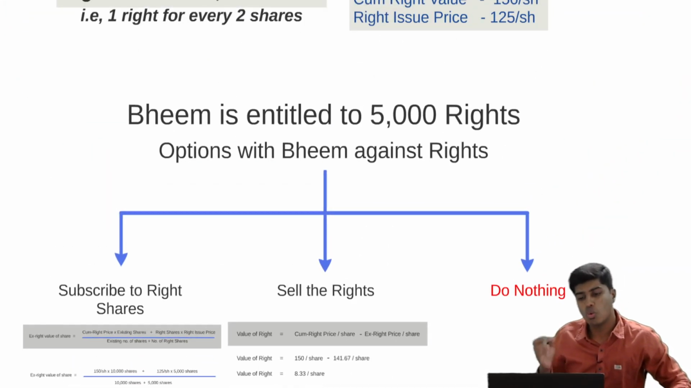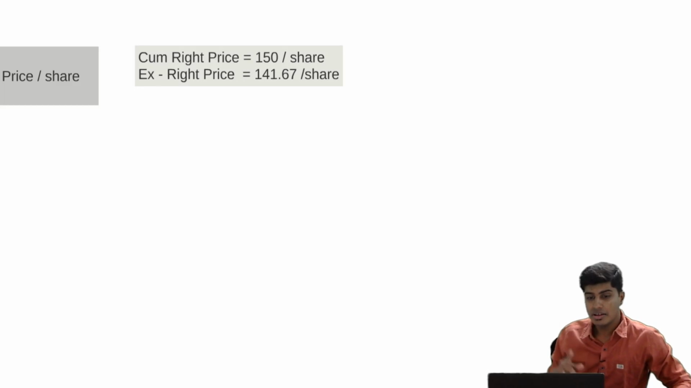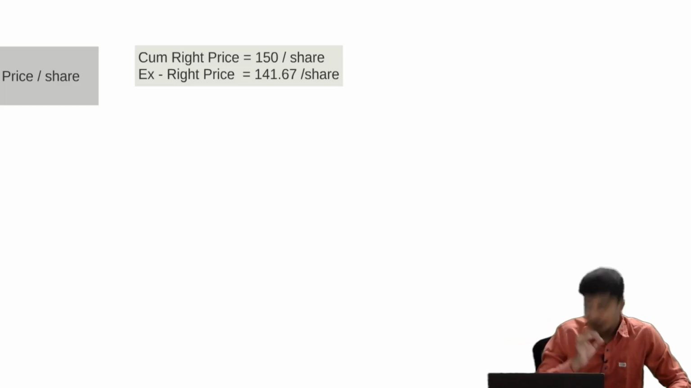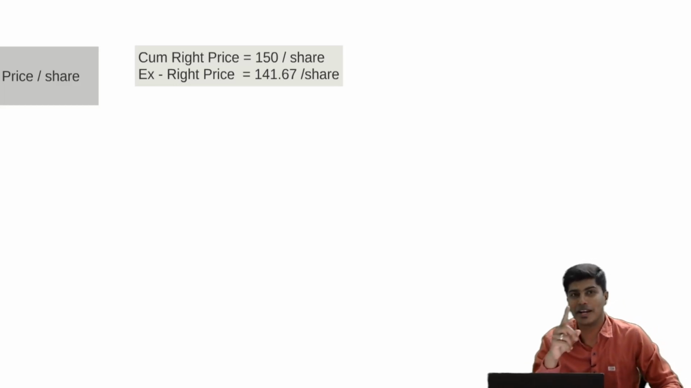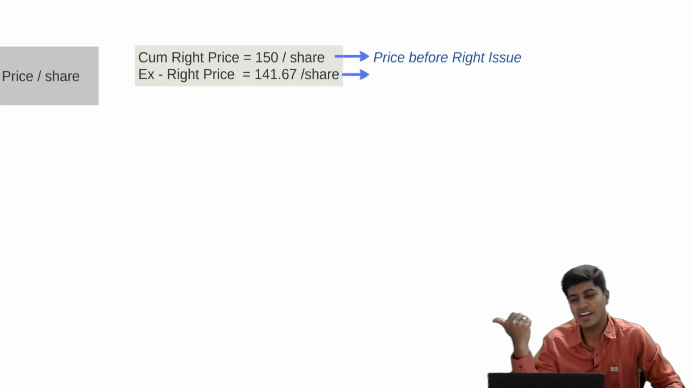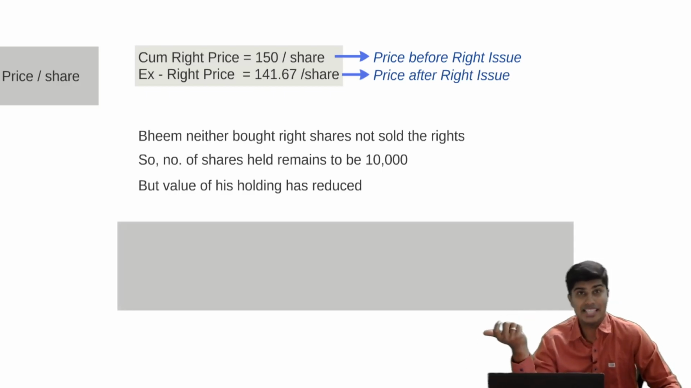Going a little further, what if Beam does nothing? Beam doesn't buy shares, Beam doesn't sell the rights to somebody, then Beam's shares of 10,000 will remain the same even after right issue. But before right issue, per share price was 150. After right issue, per share price becomes 141.67. Meaning he had 10,000 shares at rupees 150. Now he has 10,000 shares at rupees 141.67.